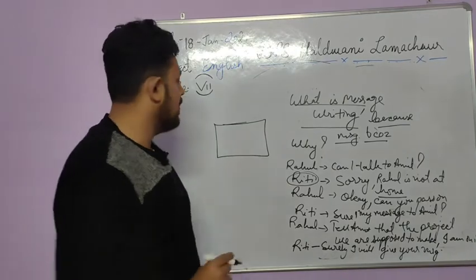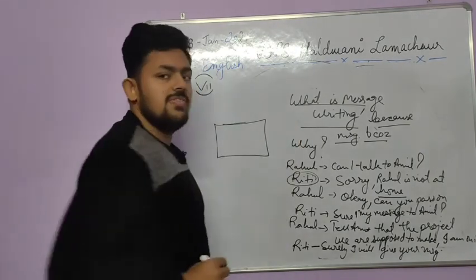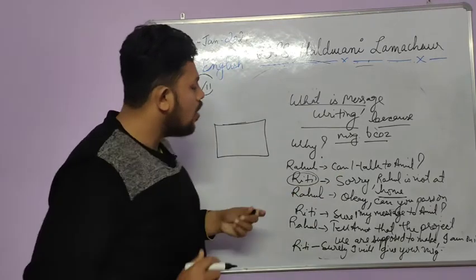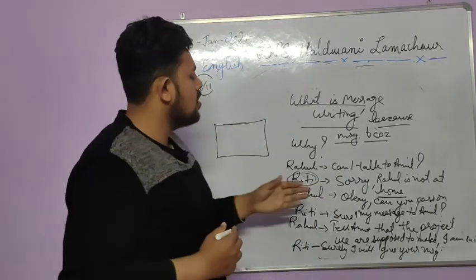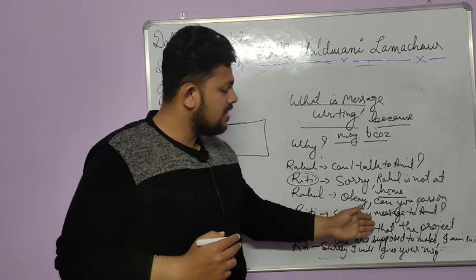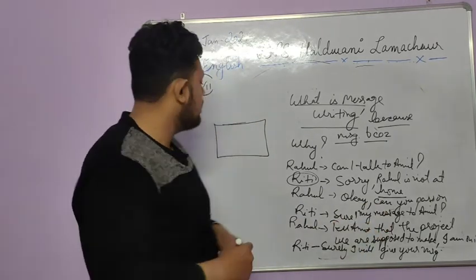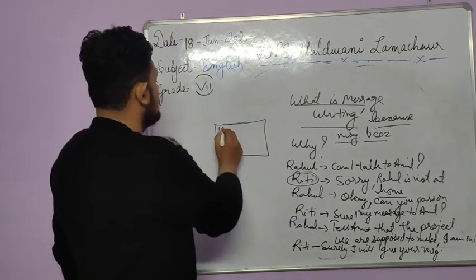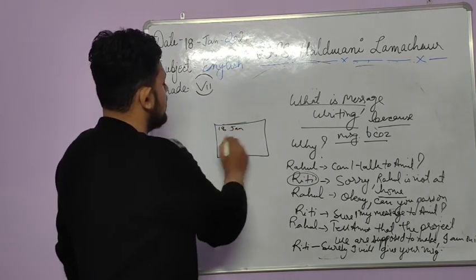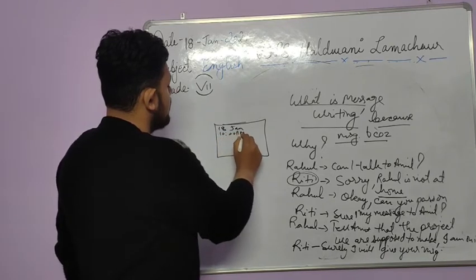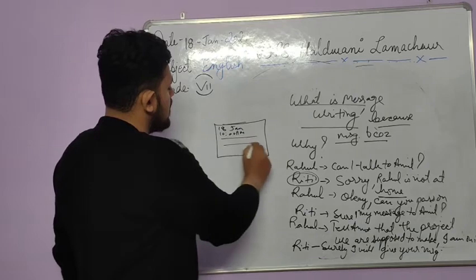On a piece of paper, she will use a pen and write the message based on this conversation. First, tell Amit that the project, this is what you have to write. First of all, you will mention the date. What is today's date? 18th Jan, you will write. Then you will write the time, 10 o'clock. Okay, and then you will frame the message.